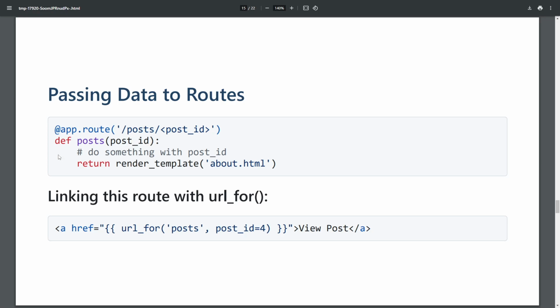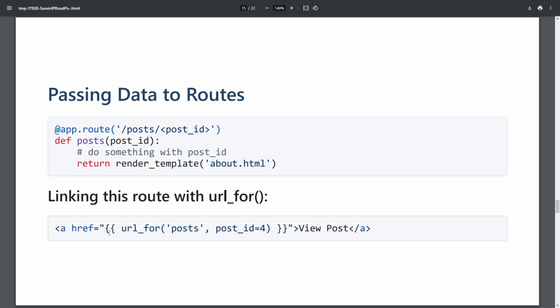So you can see here, we grab the post ID, we might do something with it, grab it from the database, something like that, and then render a template based on that. In this case, we say about.html, when in reality it should probably be like post.html or something else, but that doesn't really matter.